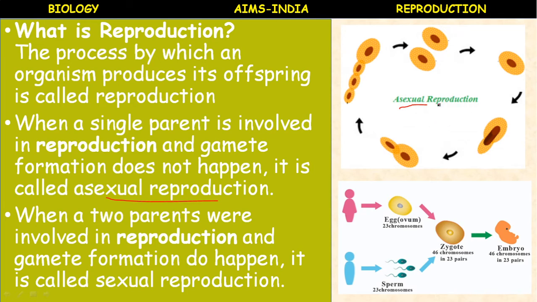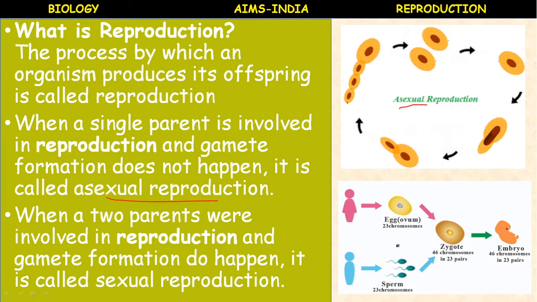Just as in plants, there are two modes of reproduction in animals. What are they? Asexual reproduction and sexual reproduction. In sexual reproduction, there are two organisms, one male and another female. The male organism produces the male gametes, spermatozoa, and the female organism produces the female gametes, ova. Then fusion, fertilization, and the zygote is formed, and the embryo develops into a new individual.